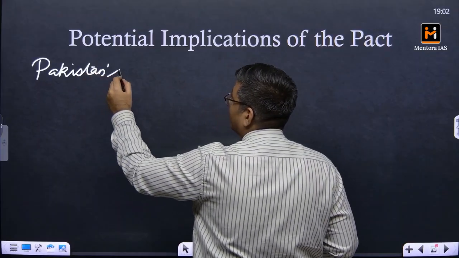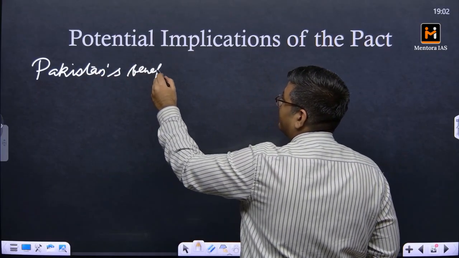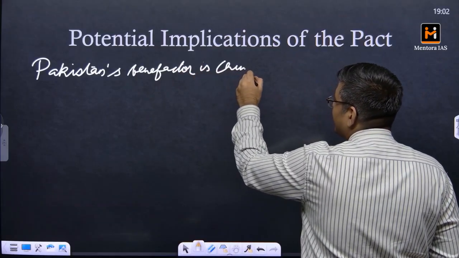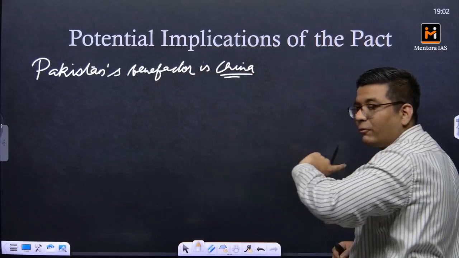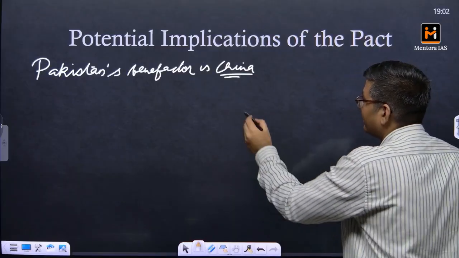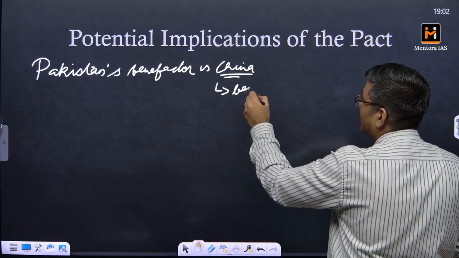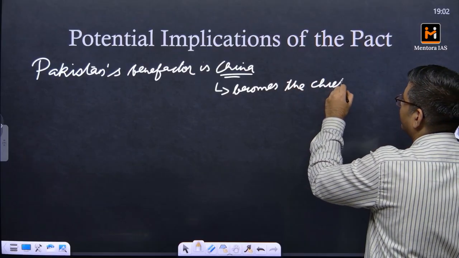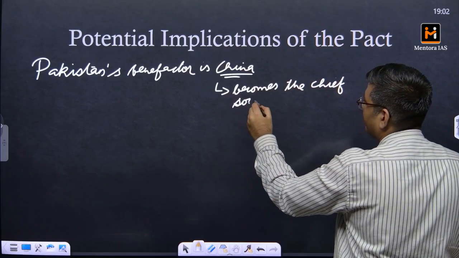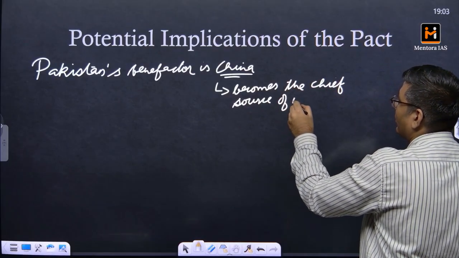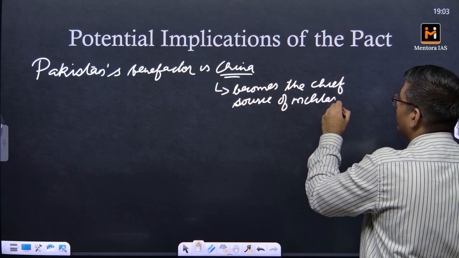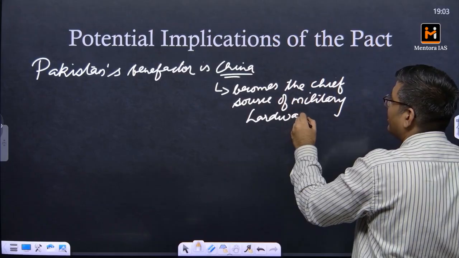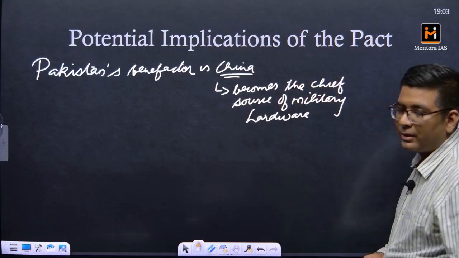This means that after this pact, China becomes the chief source of military hardware, because most of the things that even the Pakistani army uses come from China.